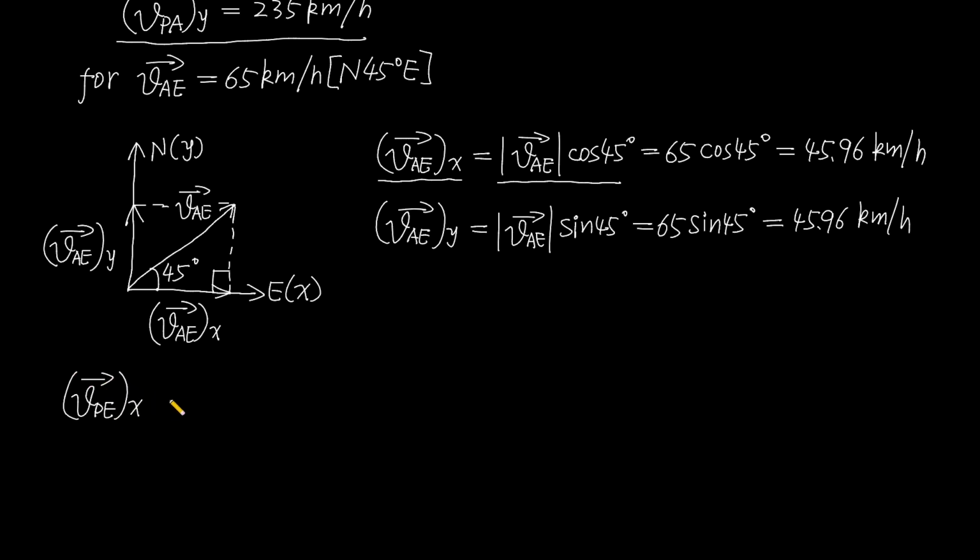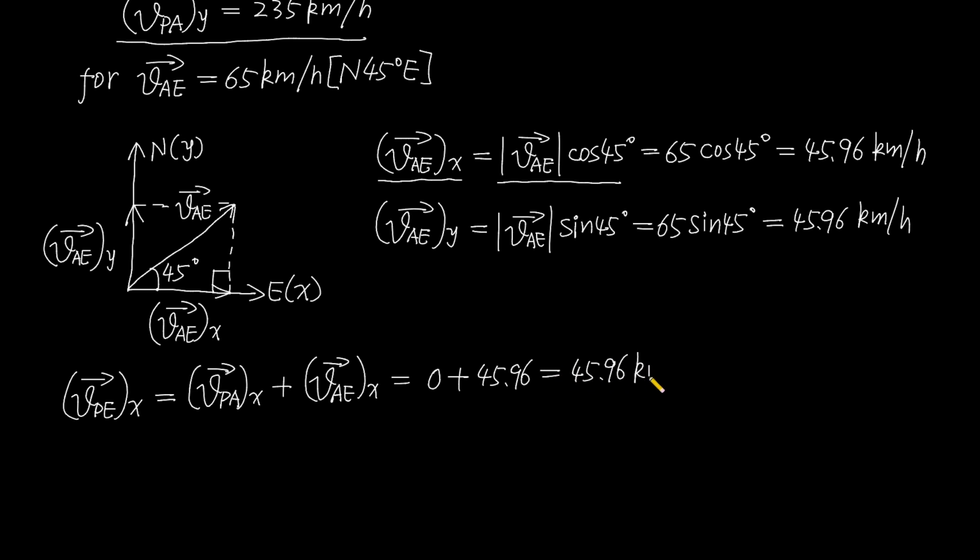Its x component just equals the velocity of the airplane relative to the air, its x component, plus the velocity of the air relative to the Earth, its x component, and this equals 0 plus 45.96 and equals 45.96 kilometers per hour.